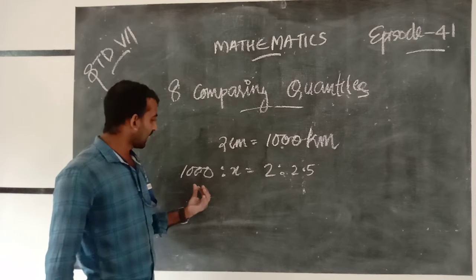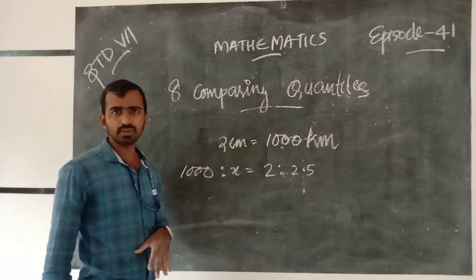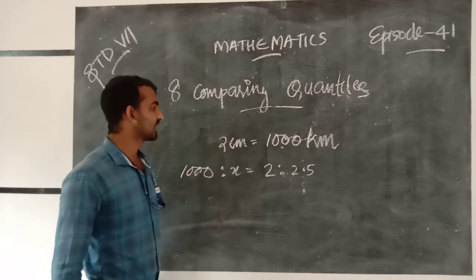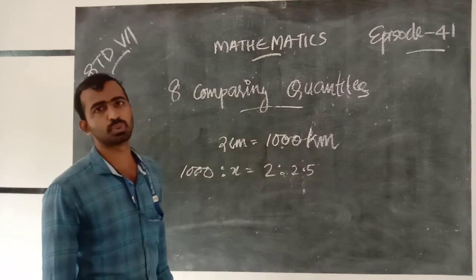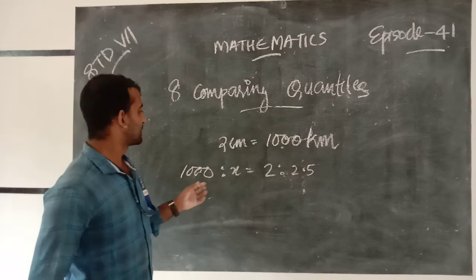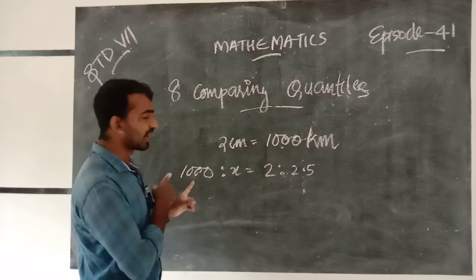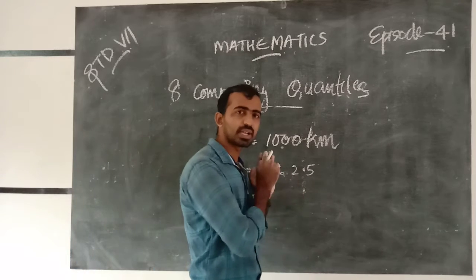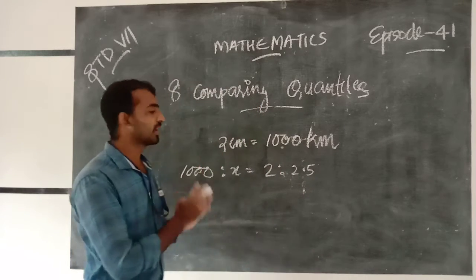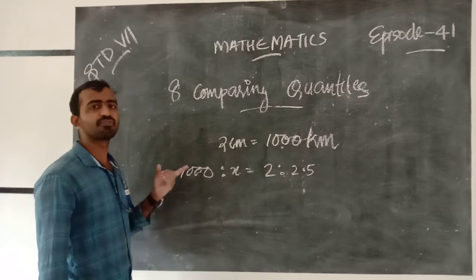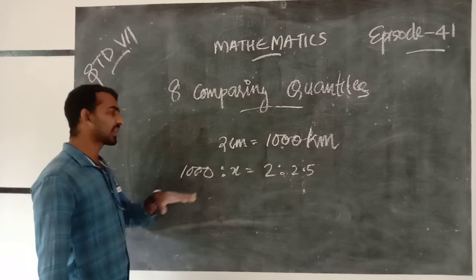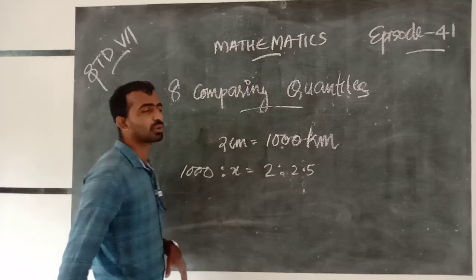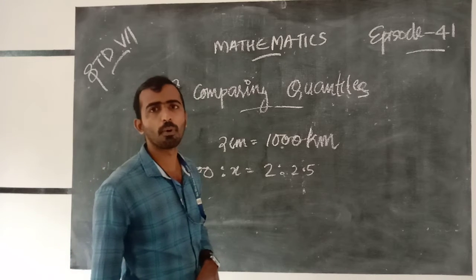When we change the positions on the left side, we must change the positions on the right side. Here I take the unknown part first. That is, 1000 is to x equal to 2 is to 2.5.